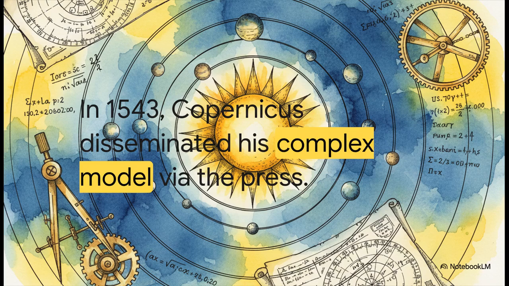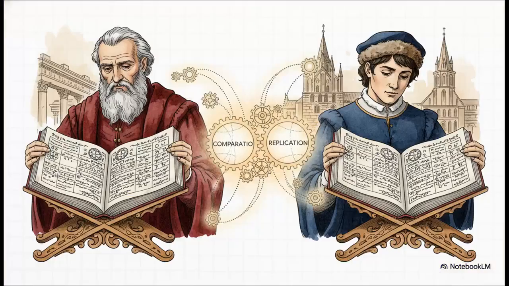And this wasn't just some abstract philosophical argument. It was a mathematically complex framework that prioritized hard computation over inherited traditional dogma. Printing fundamentally changed how science was done. Think about it. Because books were now identical and reliable, astronomers in Italy could look at the exact same data tables as astronomers up in Poland. It completely enabled continent-wide data comparison.